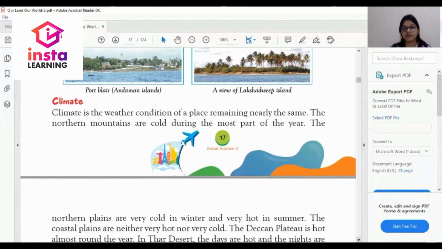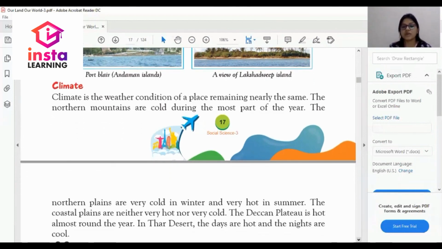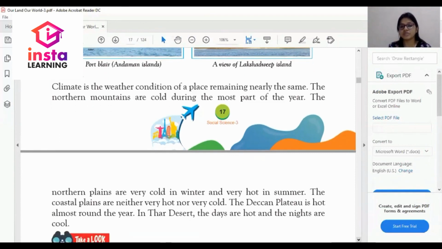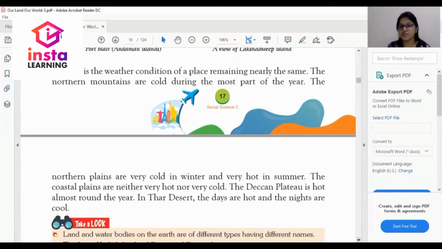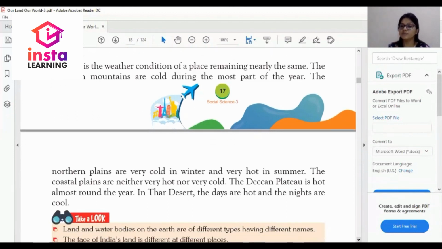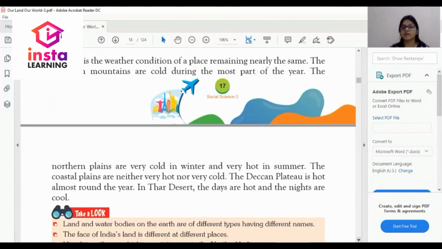Basically, climate is the weather condition of a place remaining nearly the same. The northern mountains are cold during most part of the year. What is the northern mountain like? It stays cold all year. The northern plains are very cold in the winter and very hot in the summer. And the coastal plains are neither cold nor hot.